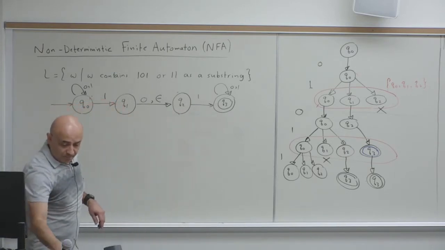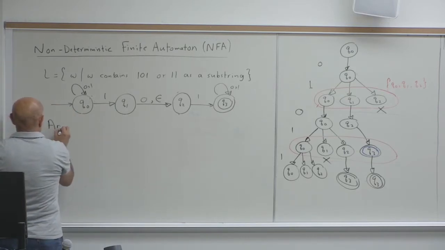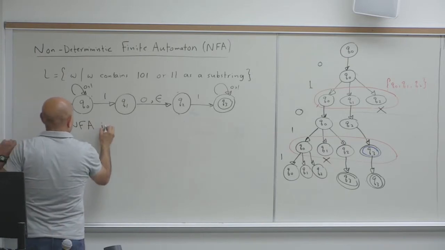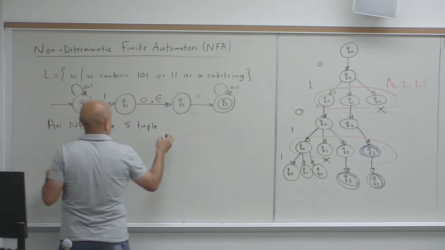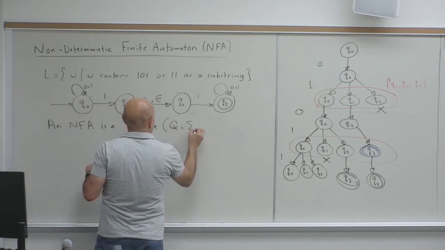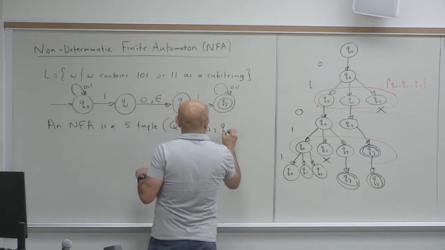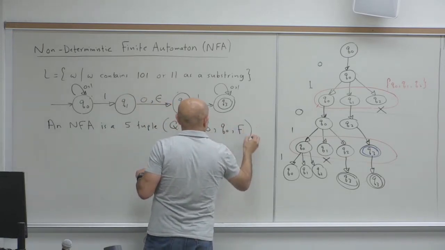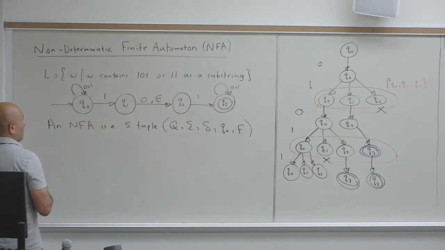The mathematical definition of an NFA, non-deterministic finite automaton, is a 5-tuple: Q, sigma, delta, Q0 and F. In fact, everything is the same except for delta.